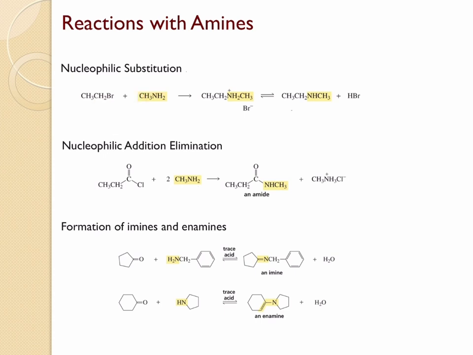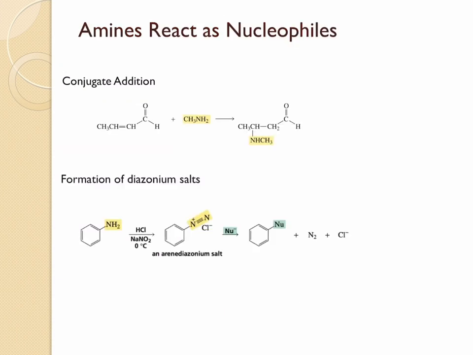Amines can also take part in nucleophilic addition elimination reactions. Here is an example of the nucleophilic addition elimination reaction happening between an acyl chloride and two equivalents of the amine. Here, one equivalent is used as a nucleophile and the other equivalent is used as a base. Primary and secondary amines can react with carbonyl compounds to form imines and enamines.